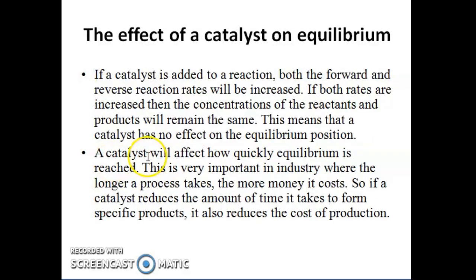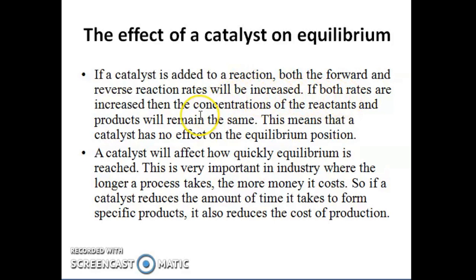We all know that a catalyst is a substance that will enhance the reaction, but it itself does not take part in the reaction. So if a catalyst is added to a reaction, both the forward and the reverse reaction rates will be increased.